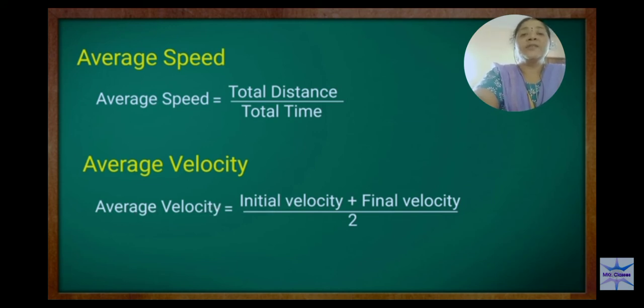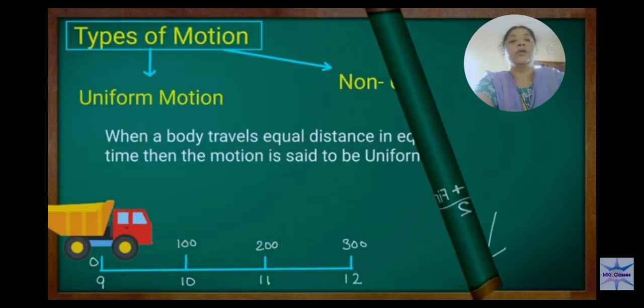And same for average velocity: initial velocity plus final velocity divided by 2. The velocity at the start and at the end, adding both and dividing by 2, you get the average velocity. You can use this formula in numerical problems. Average speed is total distance by total time, average velocity is initial velocity plus final velocity by 2. Okay.